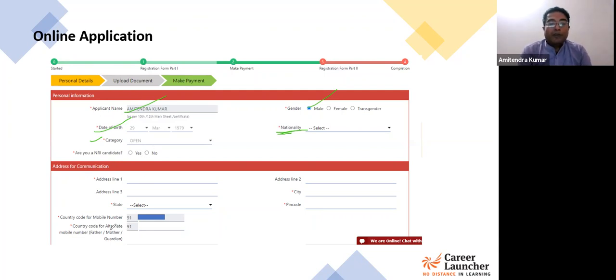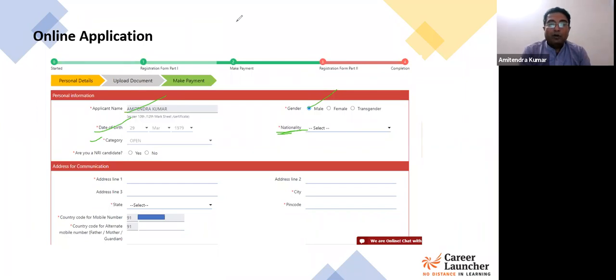Fill in your address details. Fill in your address details here, be careful, fill them correctly: select the state, type the pin code, type the city. Your mobile number is already pre-filled. You can also provide, if you wish, your alternate mobile number. So you can provide your parents' mobile number here. It's a good exercise. You should be doing that. It's not mandatory, but by any chance, if they have to send some notification, some information, this will really help actually. So if you're not able to receive on your mobile, then probably your parents can receive that. So it's always good to give the alternate numbers. Okay, so this much part I hope is clear.